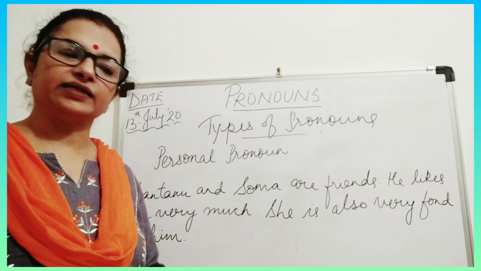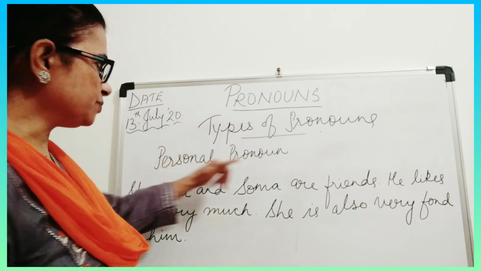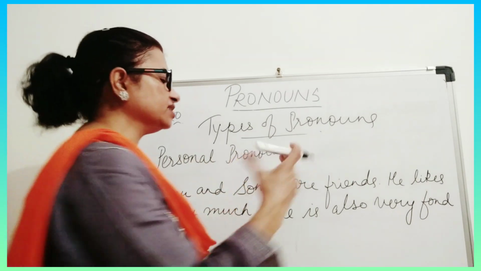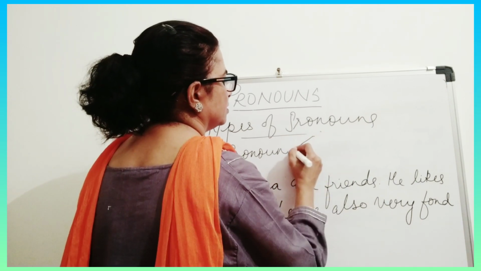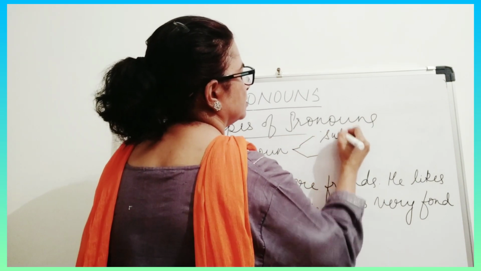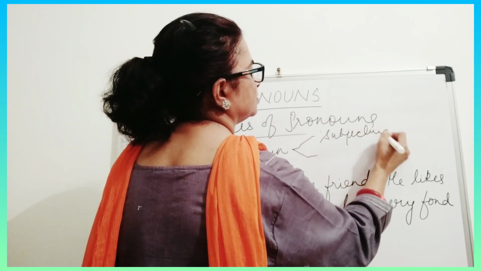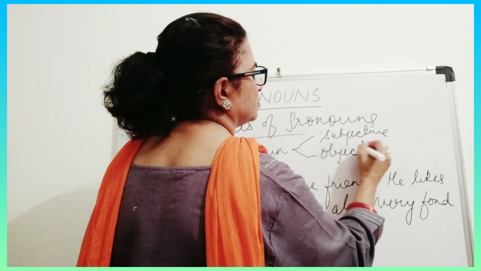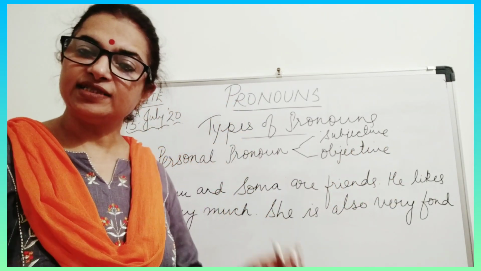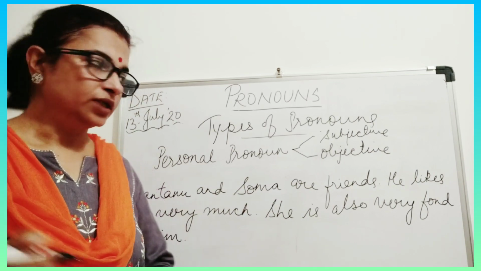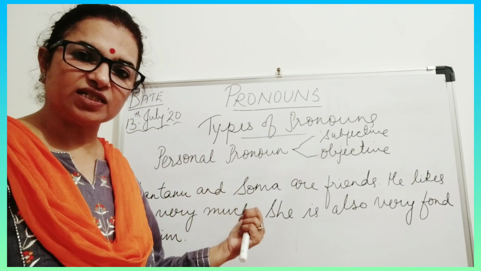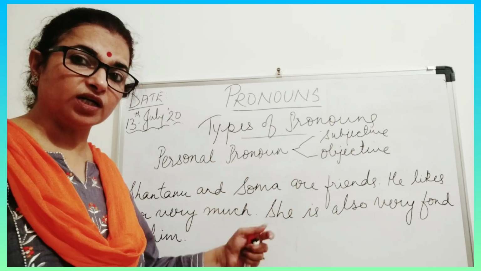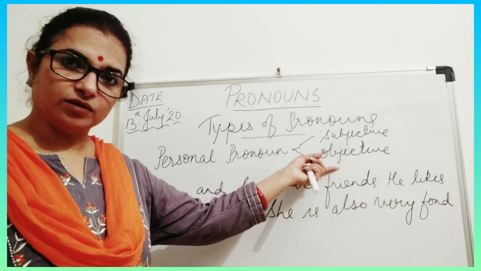Now let us first understand the first, personal pronoun. Personal pronouns are again of 2 types: subjective and objective. In a sentence, you will find subject also and object also. So the pronoun which does the work of subject is a subjective pronoun, and the pronouns which do the work of objects are objective pronouns.